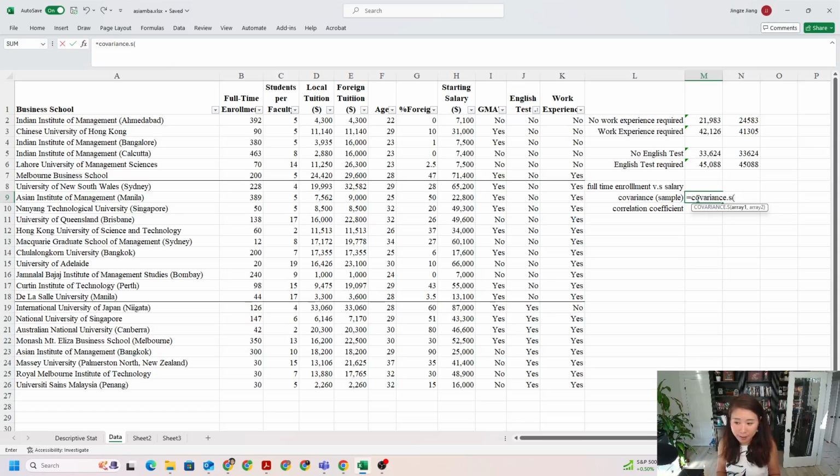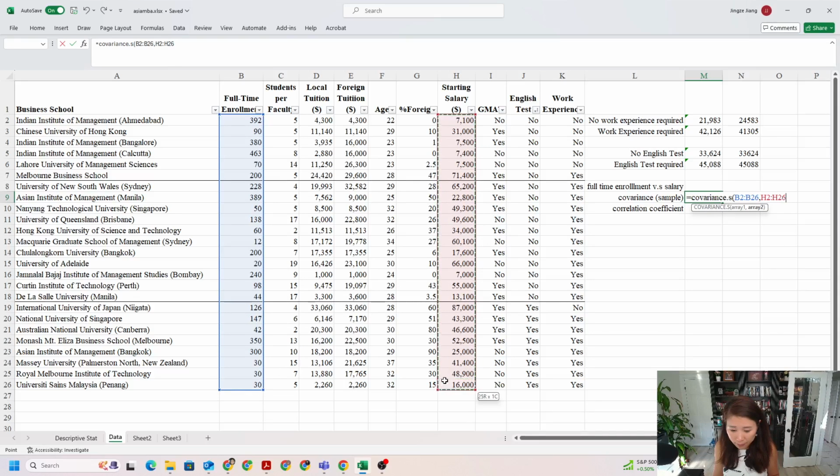Now it allows you to select 2 arrays. The 2 arrays mean 2 columns of data, separated by a comma. Let's select our first array, since we're looking at the relationship between full-time enrollment versus salary. The first array will be the full-time enrollment, comma, and then the second array will be the starting salary. Okay, and then close the parentheses.